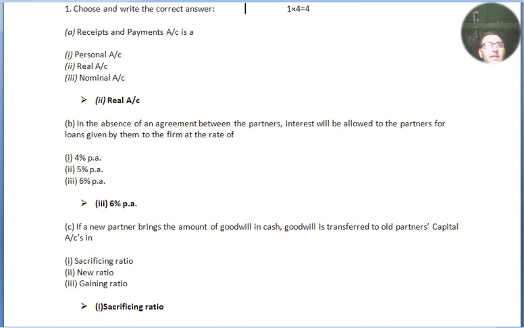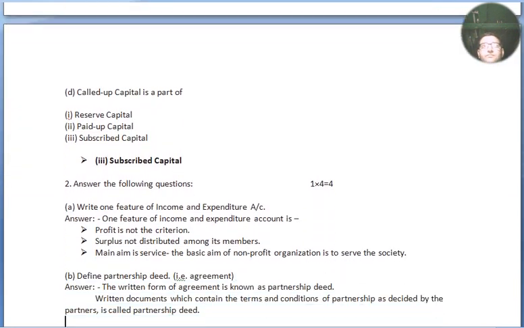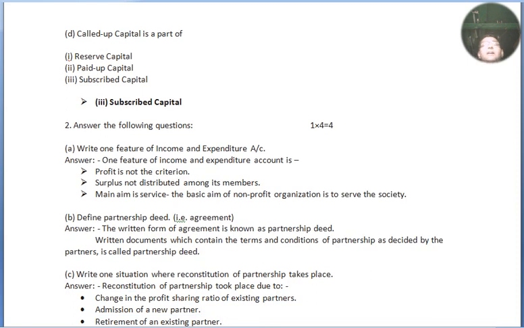Question number C. If a new partner brings the amount of goodwill in cash, goodwill is transferred to old partners' capital account in: options are sacrificing ratio, new ratio, gaining ratio, and the answer is sacrificing ratio, because old partners are sacrificing for the new one and they are the only ones entitled to the premium for goodwill. Question number D. Called up capital is a part of: reserve capital, paid up capital, subscribed capital, and the answer is option number 3, subscribed capital.